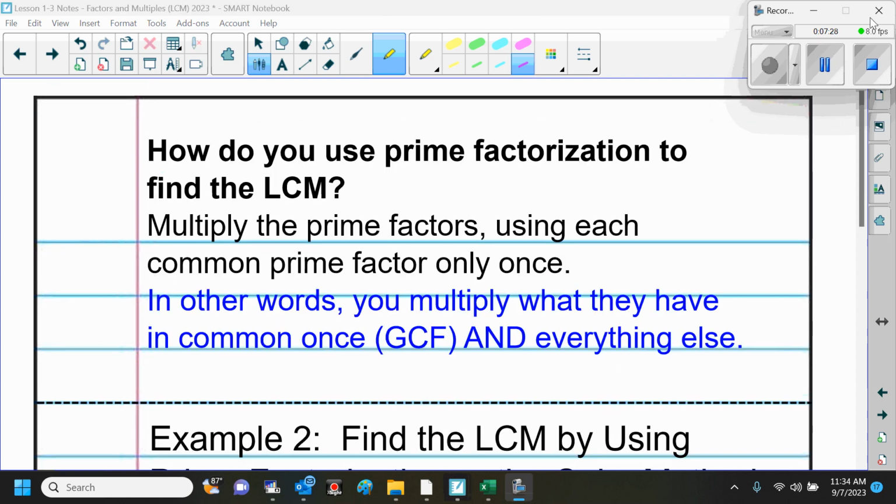All right, so here you don't have to write down the whole thing. Just write down what we highlight. It says, how do you use prime factorization to find the least common multiple? So how do you find least common multiple? It says multiply the prime factors using each common prime factor only once. In other words, you are going to multiply what they have in common, that's the GCF, and everything else. So you multiply what they have in common once, okay, so that's the GCF, and you're going to multiply everything else.